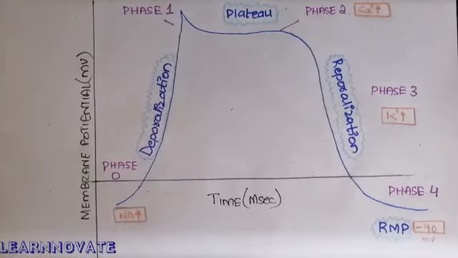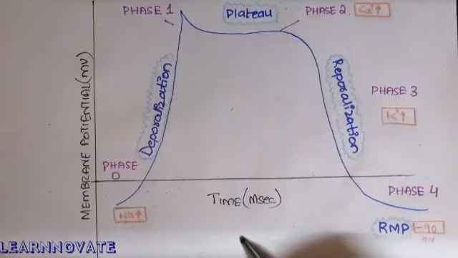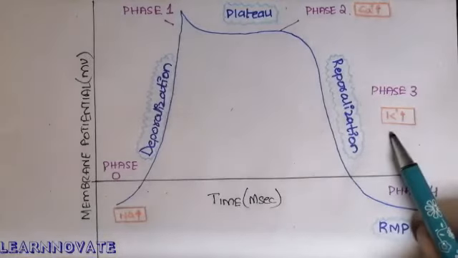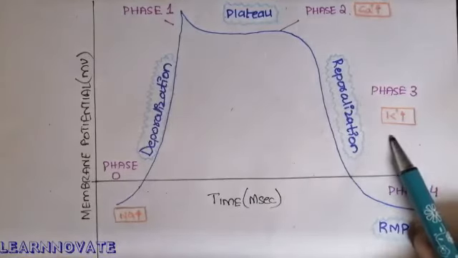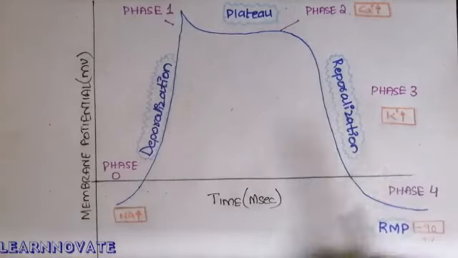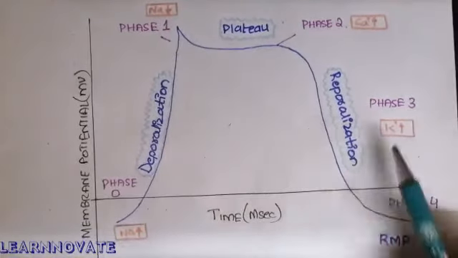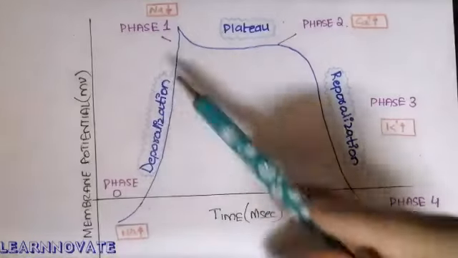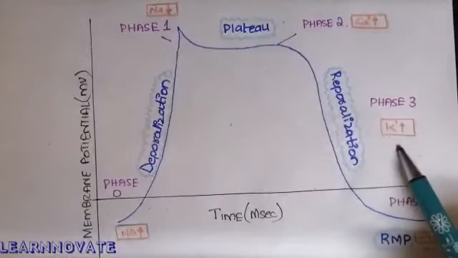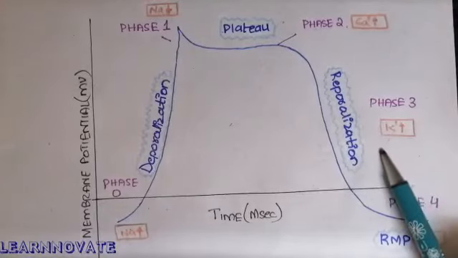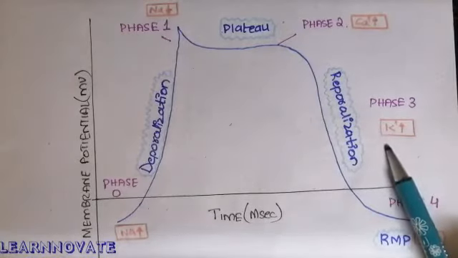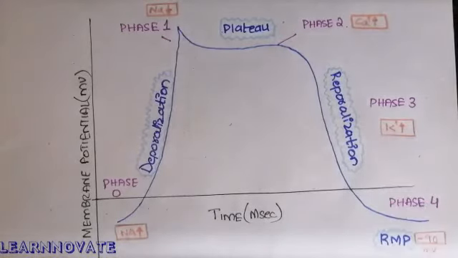This concentration change occurs because of the opening and closing of certain channels, which we call ion channels, because there are certain ions that are involved in the action potential of the cardiac muscle. The three main ions involved in the cardiac action potential are the sodium ion, the calcium ion and the potassium ion. These three ions and their channels are very important for the cardiac action potential, and that's why it is divided into four phases.